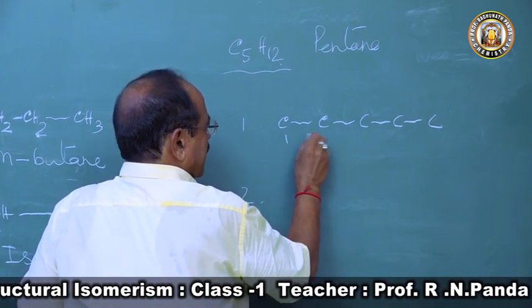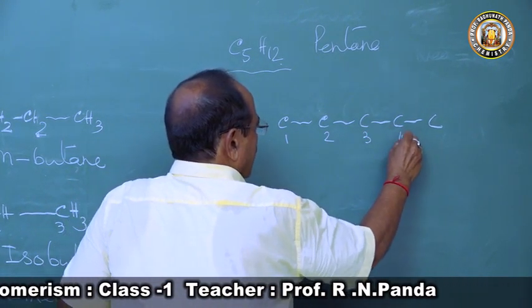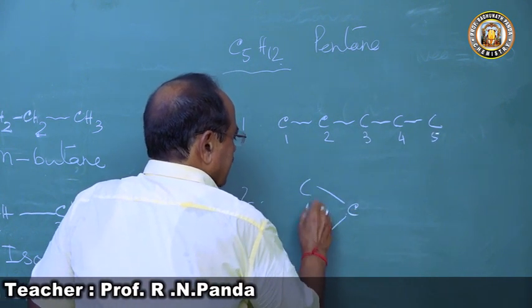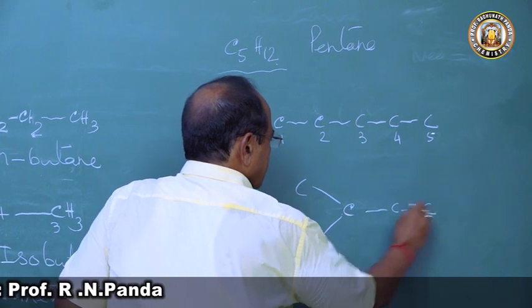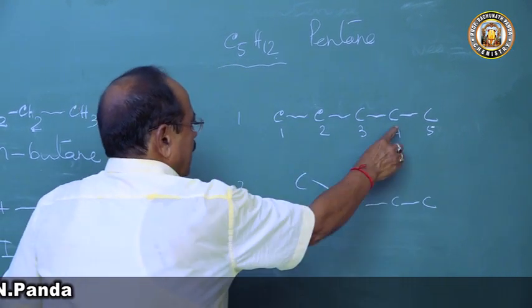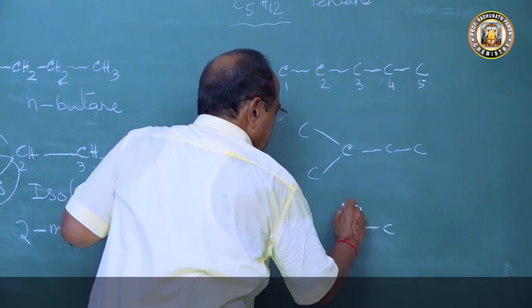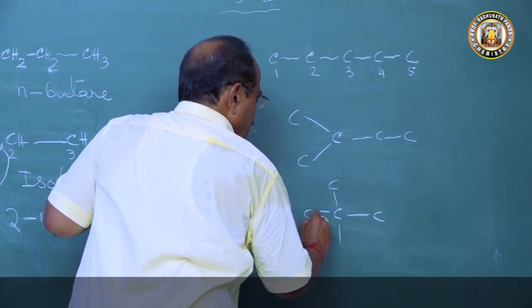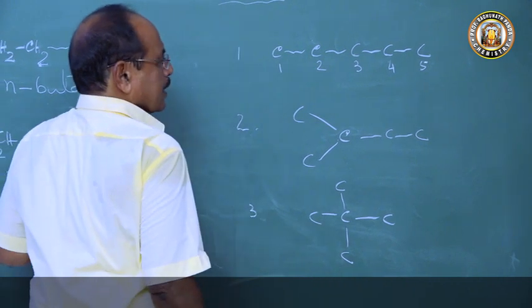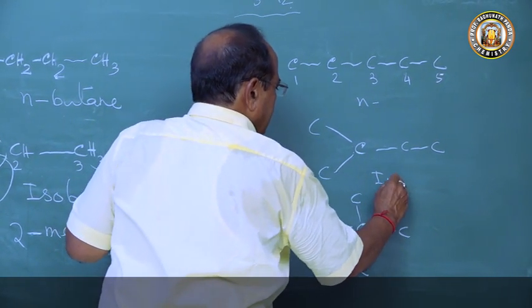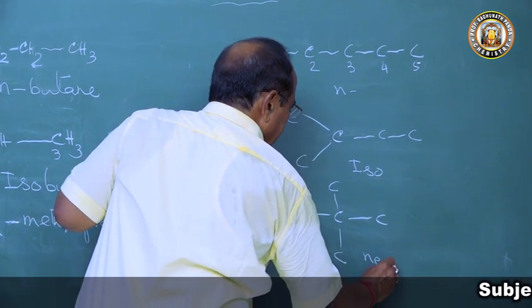Branching begins at the 3rd carbon atom, at or beyond, so branching will begin at the 3rd carbon atom like this, and 4, 5 constant. Or we keep the 4th carbon atom constant. So these are the structures. This is an n arrangement, this is an iso arrangement, and this is a neo arrangement.